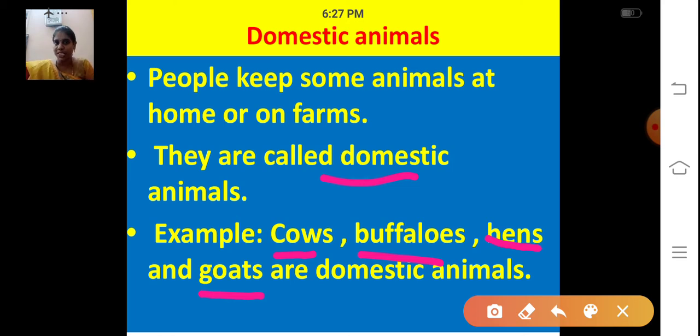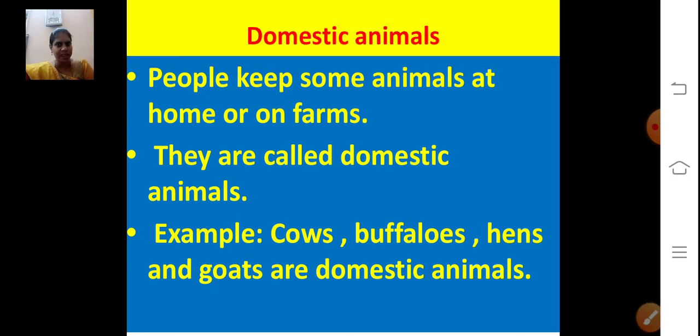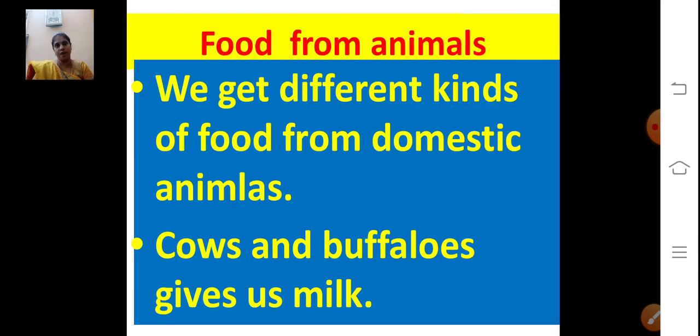Now tell me, what are domestic animals? Animals that are kept in homes or in farms are called domestic animals. Examples: cow, goat, buffaloes. These are domestic animals. Now tell me, what are wild animals? Animals that live in the forest are called wild animals. Example: lion, tiger. Cow and goat are examples of domestic animals. They live nearby our house or in farms, right?